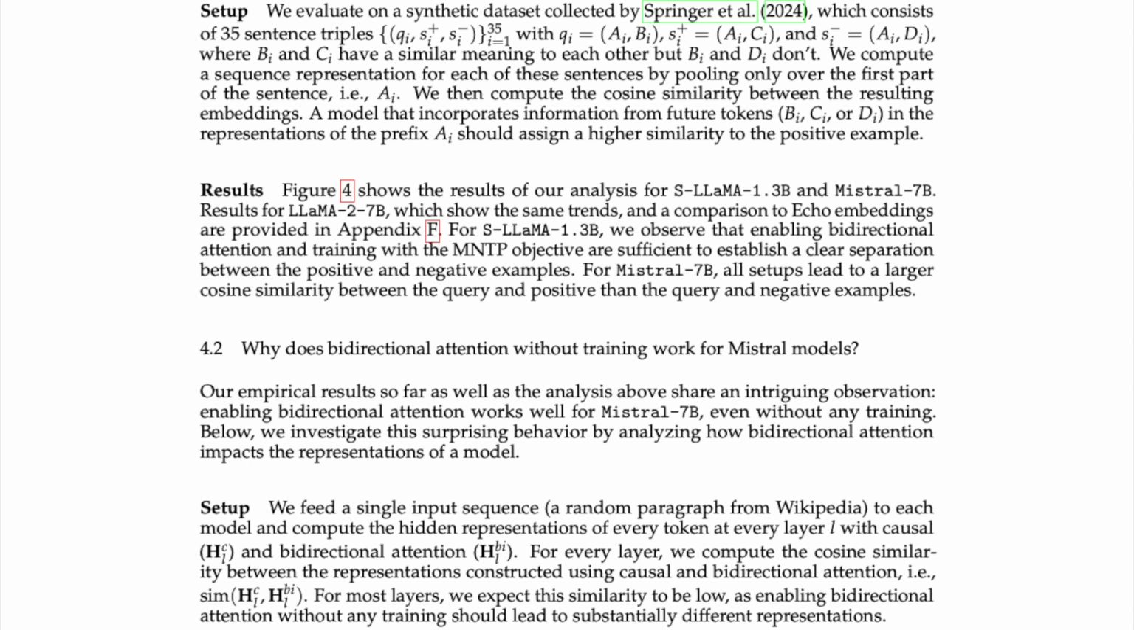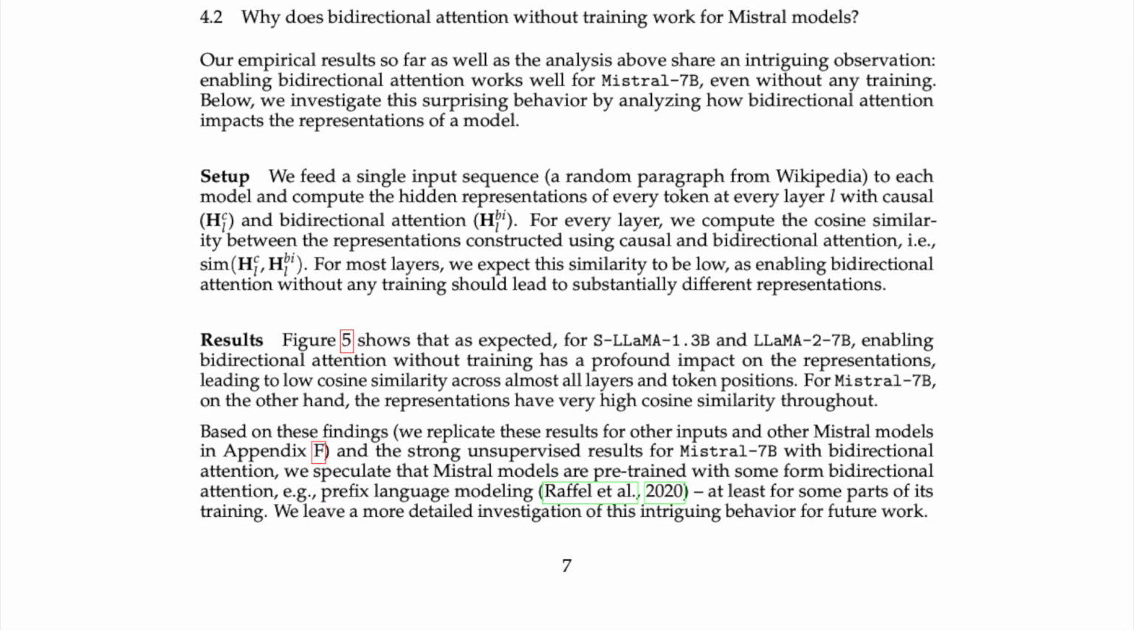Results: Figure 4 shows the results of our analysis for LLM 1.3b and Mistral 7b. Results for LLM2Vec, which show the same trends and a comparison to echo embeddings, are provided in Appendix F. For LLM 1.3b, we observe that enabling bidirectional attention and training with the MNTP objective are sufficient to establish a clear separation between the positive and negative examples. For Mistral 7b, all setups lead to a larger cosine similarity between the query and positive than the query and negative examples. 4.2. Why does bidirectional attention without training work for Mistral models?